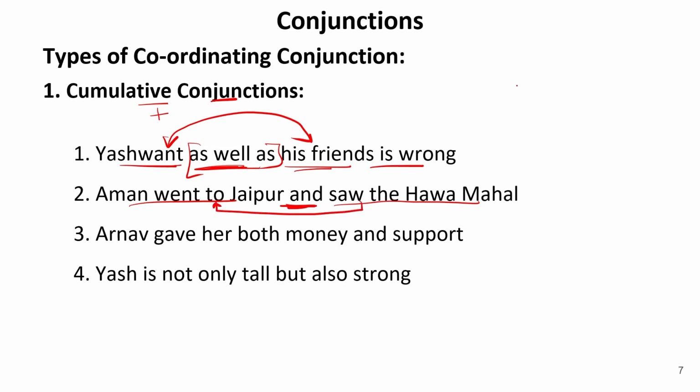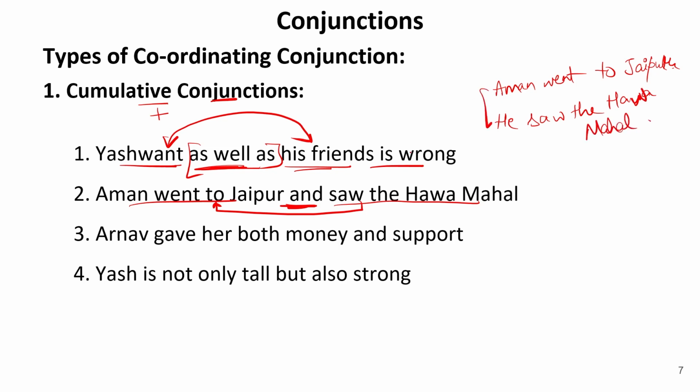So if these sentences are separated, they must have been written like, Aman went to Jaipur. So this is one sentence, and another one is that he saw the Hawa Mahal. So what I did, you can see in the sentence carefully what we are doing. We are just accumulating these two sentences together.